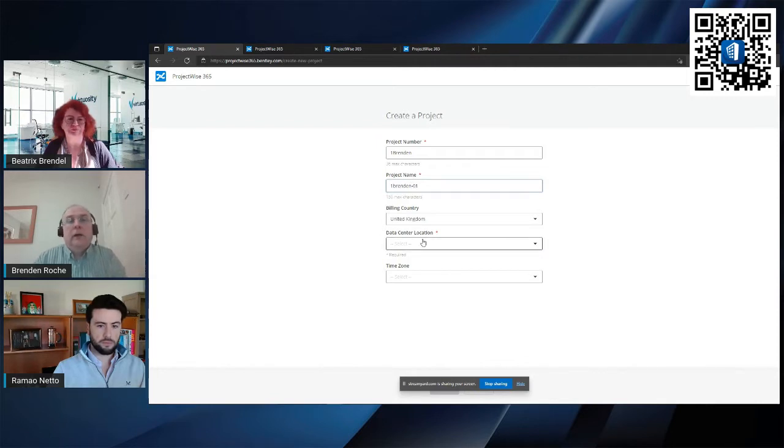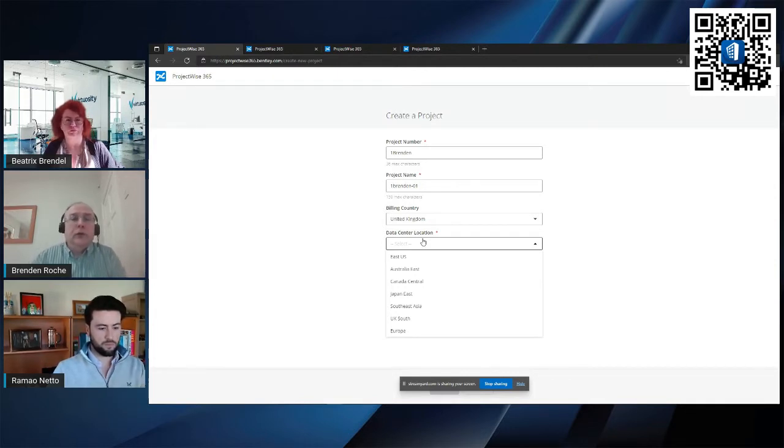Okay. And then there are a number of data centers around the world. Each of those data centers is configured to create and offer various services. So the general rule of thumb is to use the one that is closest to your region.